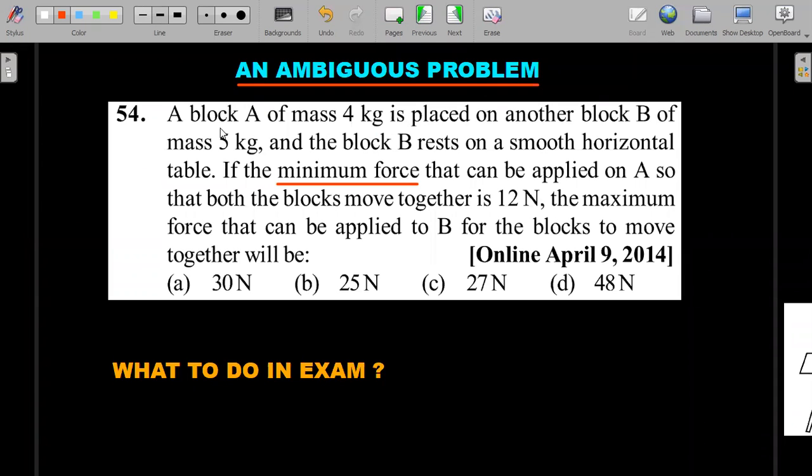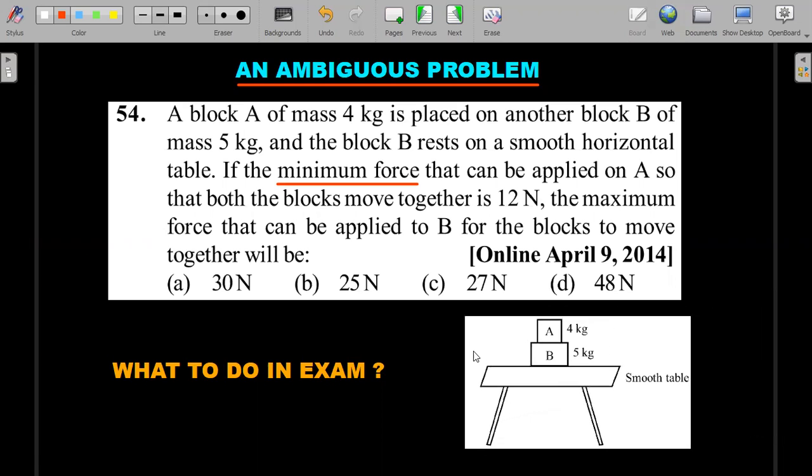Okay, so let's see what the ambiguity here is. Block A of mass 4 kg is placed on another block B of mass 5 kg. So block on block, and block B rests on a smooth horizontal table. If the minimum force that can be applied on A so that both blocks move together is 12 Newton, then the maximum force that can be applied to B for both blocks to move together will be. I think by now, if you have visualized or drawn the diagram, you should realize the issue with this underlined part. So once you draw the diagram, it should look like this.